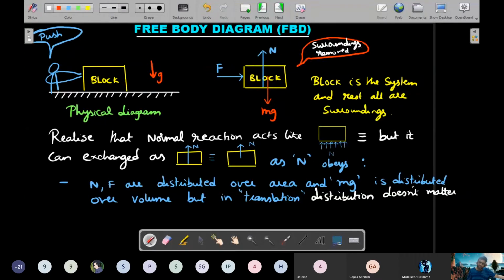That is another point. And also I said it obeys transmissibility of force. So that principle is valid when you are trying to calculate the acceleration of the object in translation. Whether you put the force here or here or here, you just translate that force to any position that you're comfortable with. It doesn't matter. So these are the 2 points you need to realize in this particular chapter when you're drawing the FBDs.